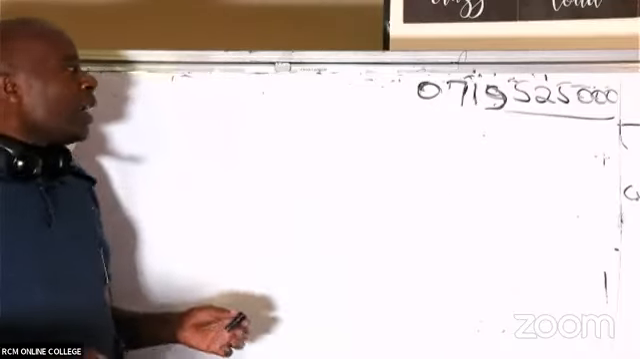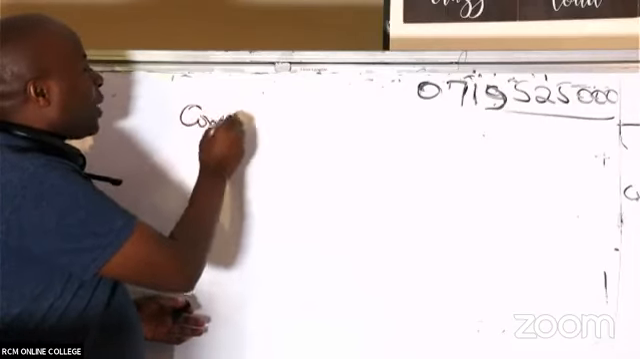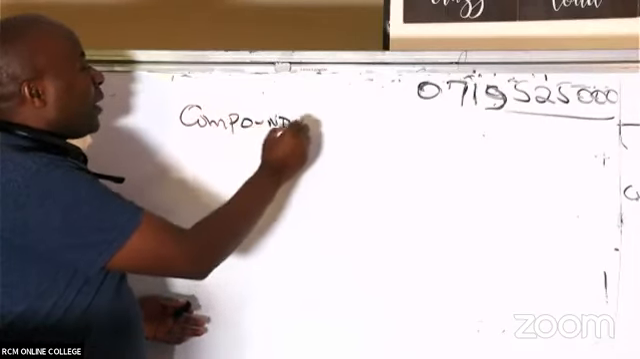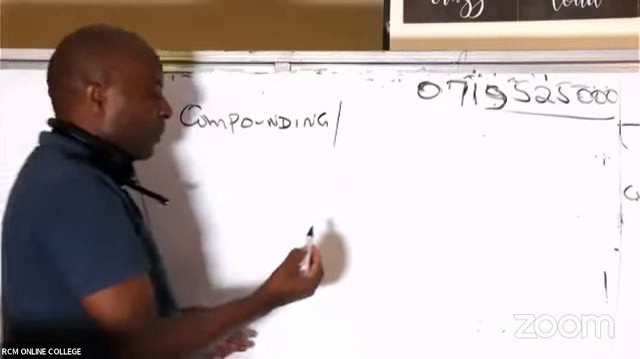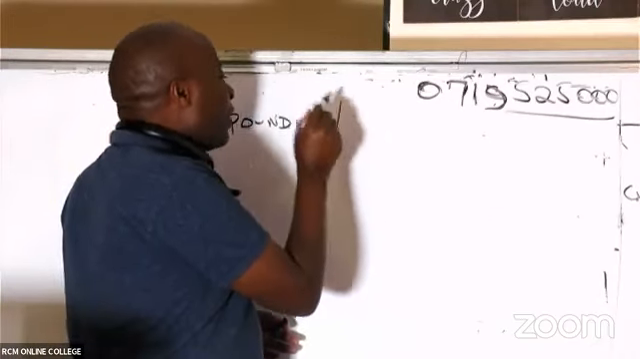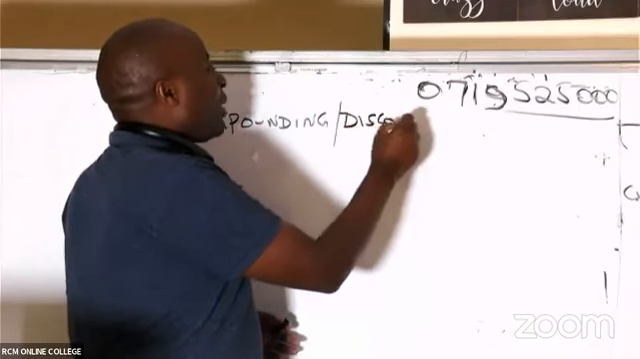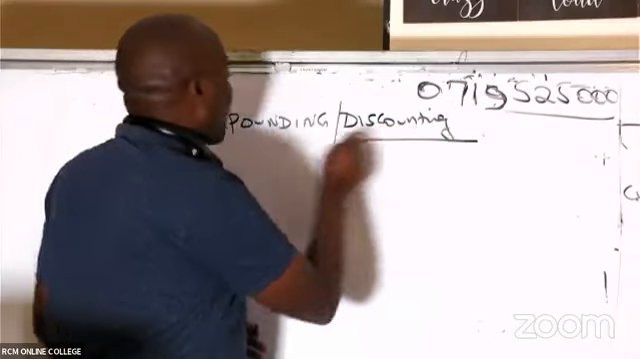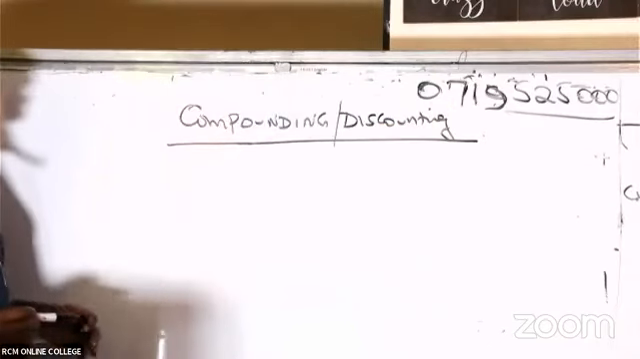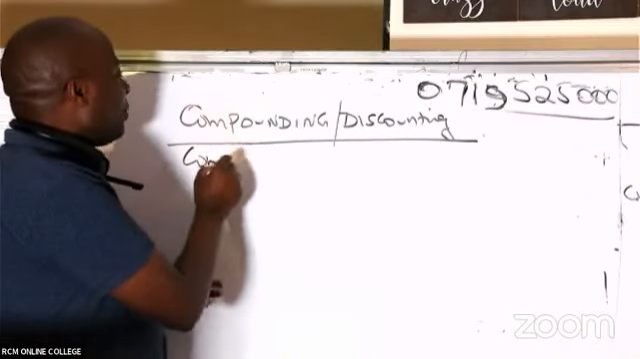So I would want us to look at the basis of our making investment, or capital budgeting decisions. We'll need a very important basis here called compounding or discounting.